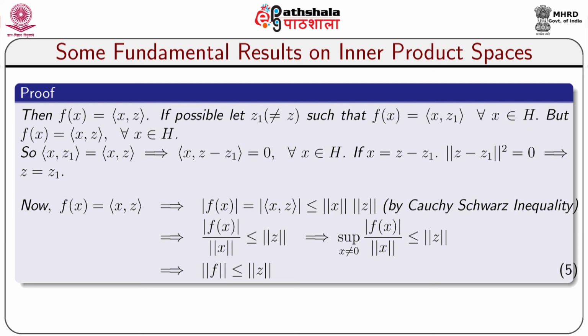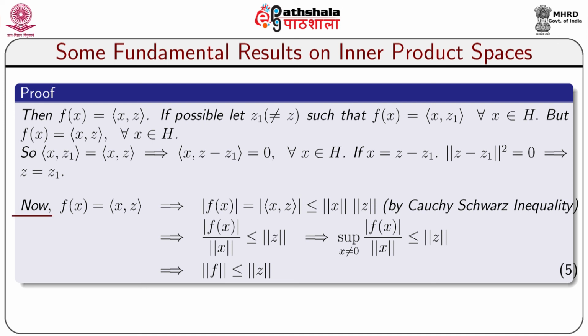If possible, let z1 not equal to z be such that f(x) is equal to inner product x comma z1 for all x belongs to capital H, but f(x) is equal to inner product x comma z for all x belongs to H. Already we have obtained it. So, inner product x comma z1 is equal to inner product x comma z, which on simplification we get inner product x comma z minus z1 equal to 0 for all x belongs to capital H. If x is equal to z minus z1, then norm of z minus z1 square equals 0, which implies that z is equal to z1.